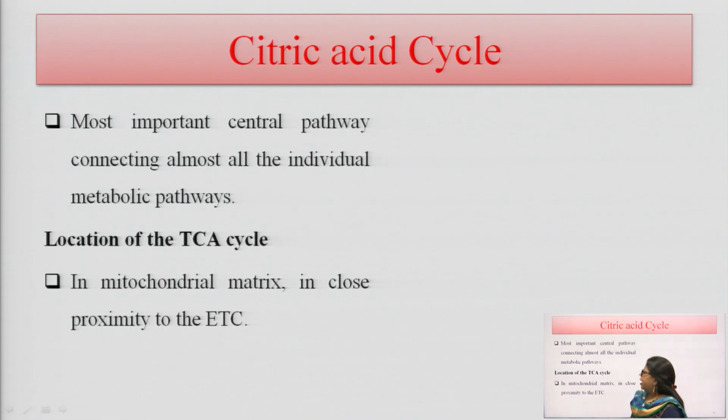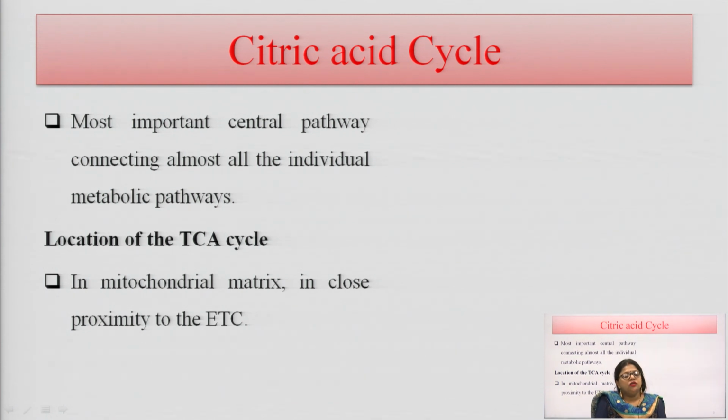This citric acid cycle is the most important central pathway which connects all the individual metabolic pathways, the other metabolic pathways which are responsible for fat metabolism, amino acid metabolism, protein metabolism and nucleic acid metabolism. So, the intermediates produced in the citric acid cycle play various important roles in the metabolic pathways of other macromolecules. So, this cycle has a very important role in the metabolism of the body.